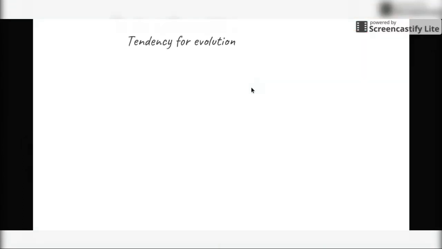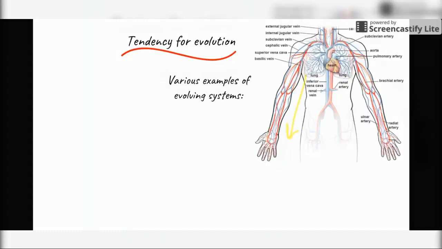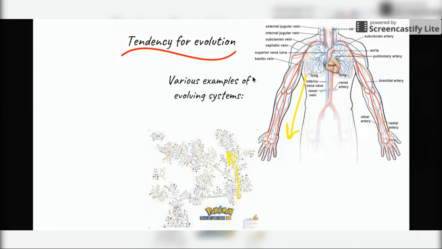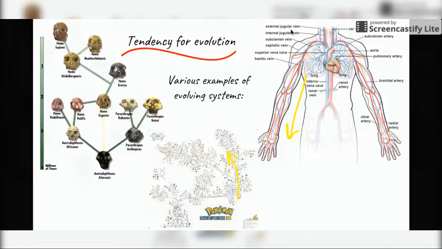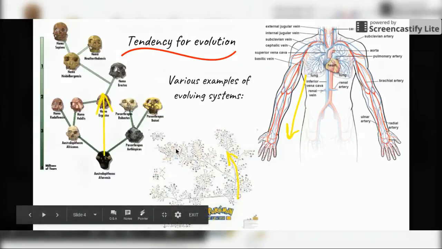And finally, the third principle is that there is a universal tendency for evolution in time. Since this is also biology's first law, this basically means that as time goes on, finite systems will branch outward and continue evolving to the easiest path of flow, not inversely or forming bigger paths. These diagrams show examples. You have a human body, the Pokemon chart, and human evolution as a whole.